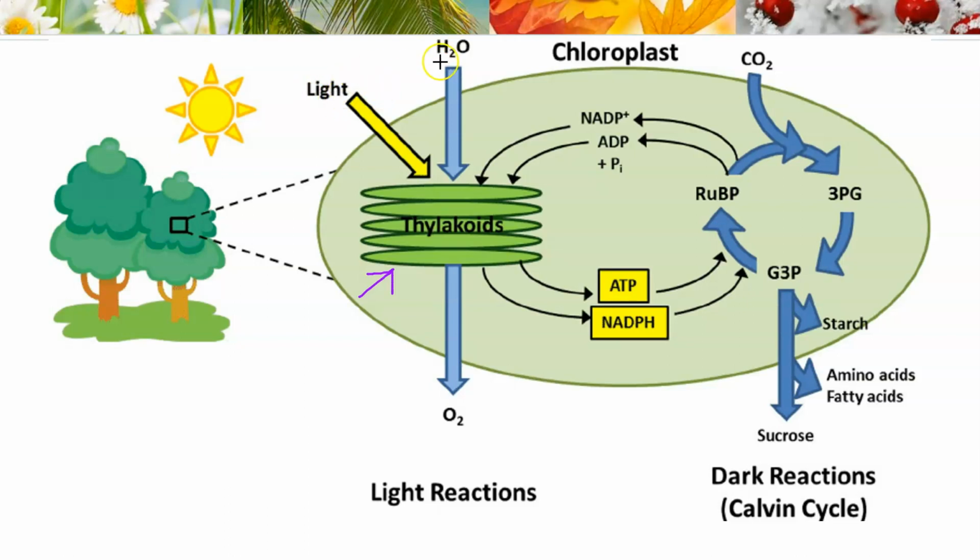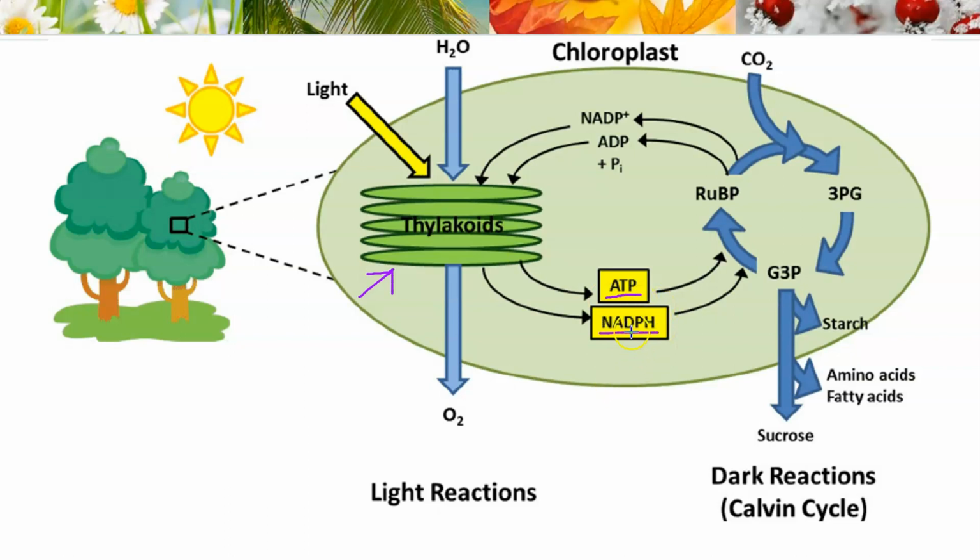I don't want to go over your head for introductory life science in 7th grade, but basically we get electrons from water, and light excites those electrons. Because there's a lot of energy in them, they're transferred to this molecule right here, NADPH. This process also makes ATP, which you already know is cellular energy.